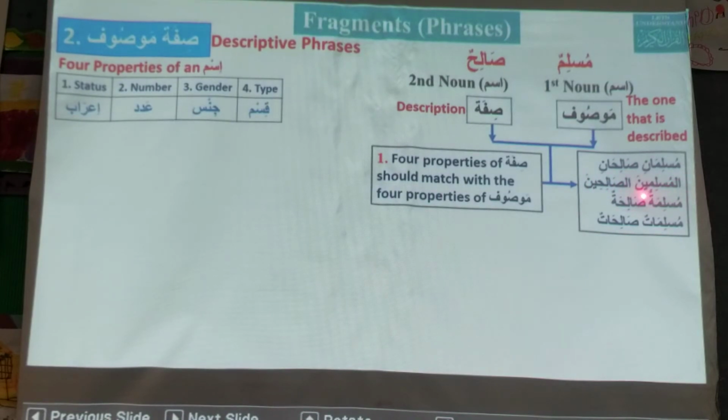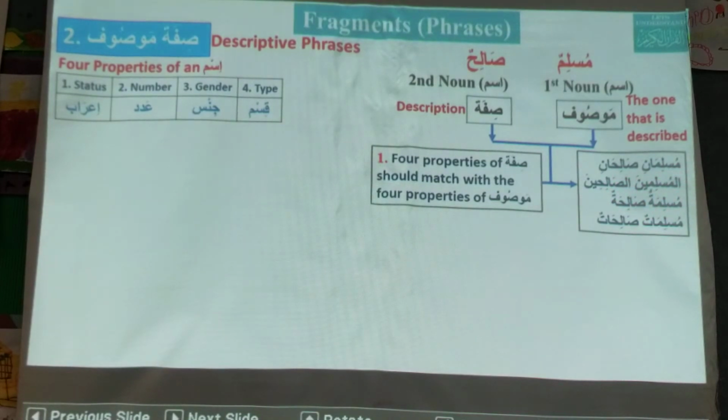Al-Muslimina. What is the status? Mansoob and Majroor. Muslimuna, Muslimina. So it can be Mansoob or Majroor. Similarly, as-Salihina can be as-Salihuna, as-Salihina. So it can be Mansoob and Majroor. So all four properties are matching. So this is Sifa Mawsoof.